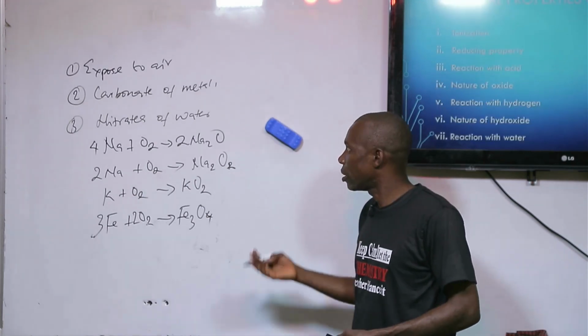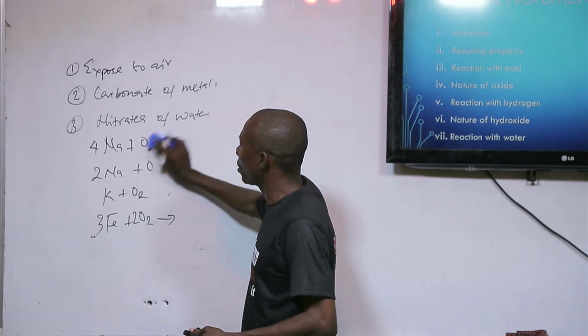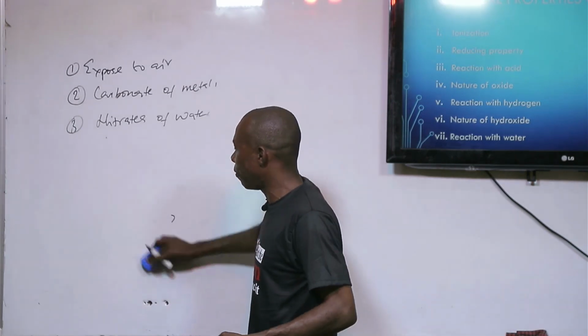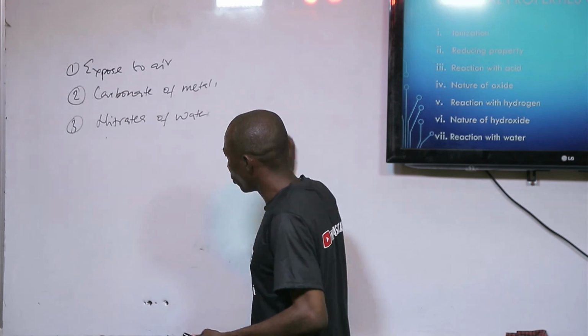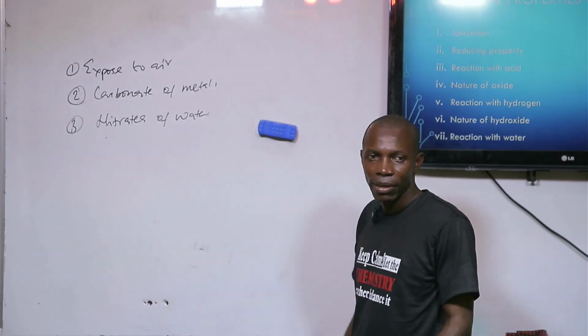I will also talk about the carbonates of metals.